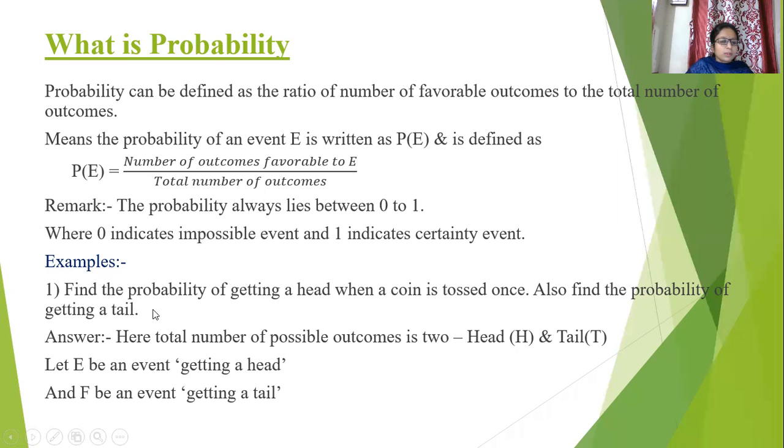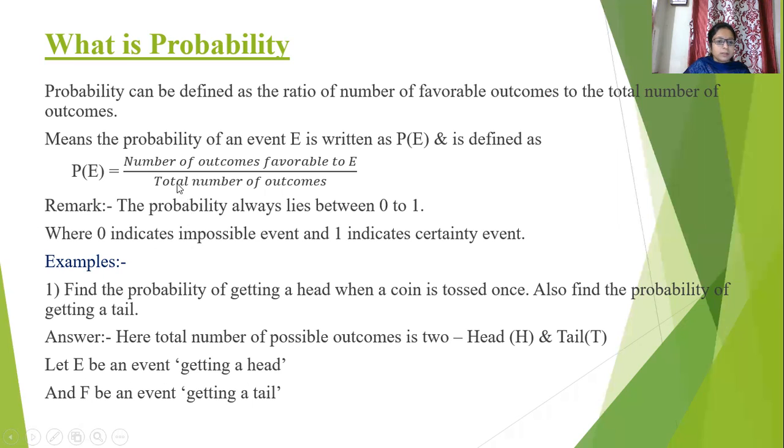Now to be more clear, let us go with some examples. Example 1: find the probability of getting a head when a coin is tossed once. Suppose we toss a coin one time, once meaning only one time, and find out the probability of getting head and getting tail. We know that if we toss a coin, we get either head or tail, meaning we have only two outcomes. Now let E be the event of getting head and F be the event of getting tail.